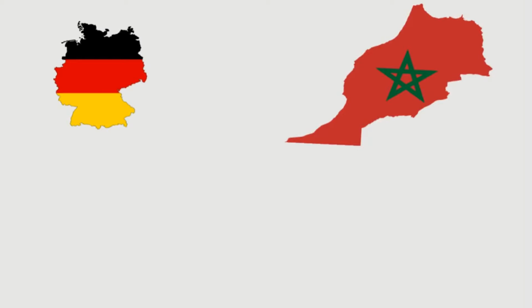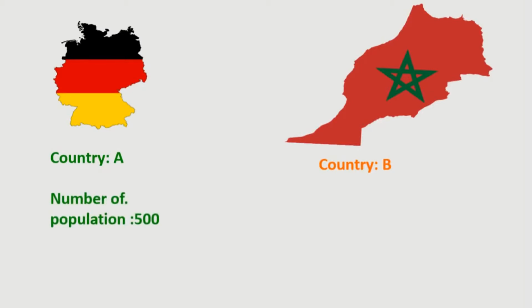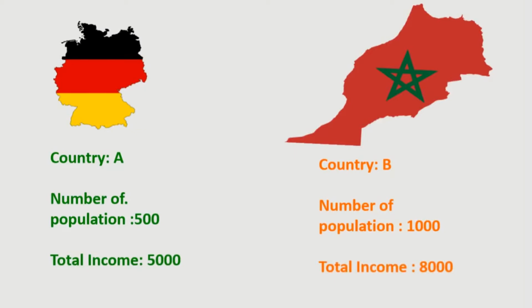Similarly, take two countries A and B. Let's assume the population of country A is 500 and country B is 1000. If the total income of country A is 5000 and B is 8000, which country could be more developed? Obviously, 8000 is greater than 5000, so country B could be more developed. But is this the proper method? How many of you have noticed the problem in this total method? The classroom or country which has more students or people may have more total. This is the problem in this method.